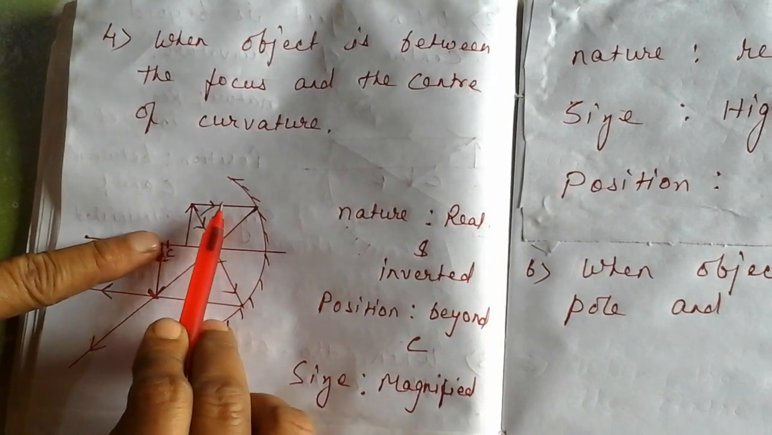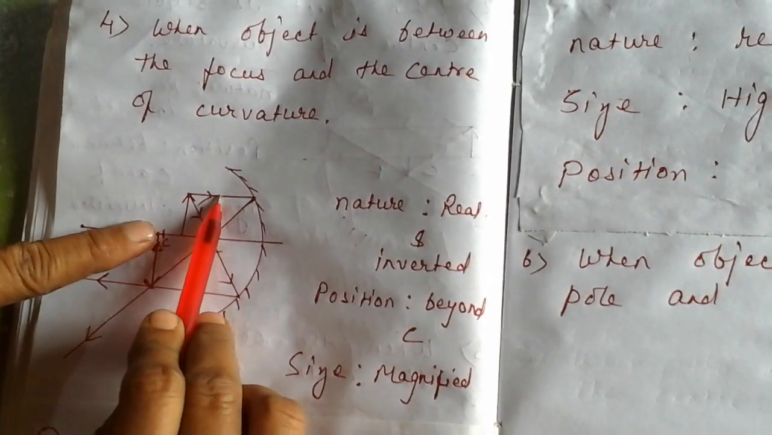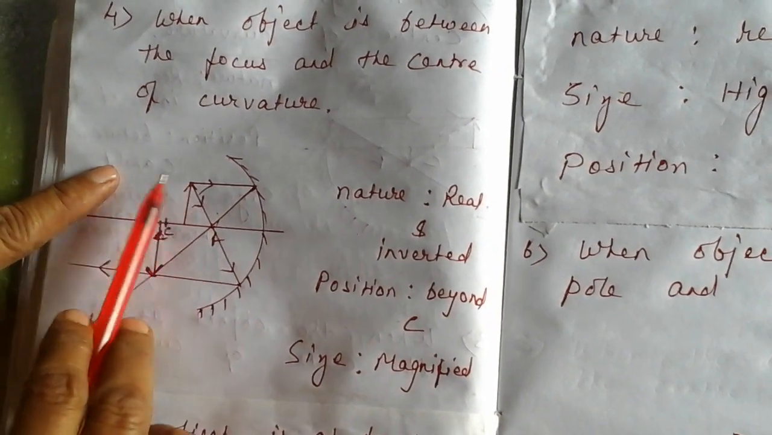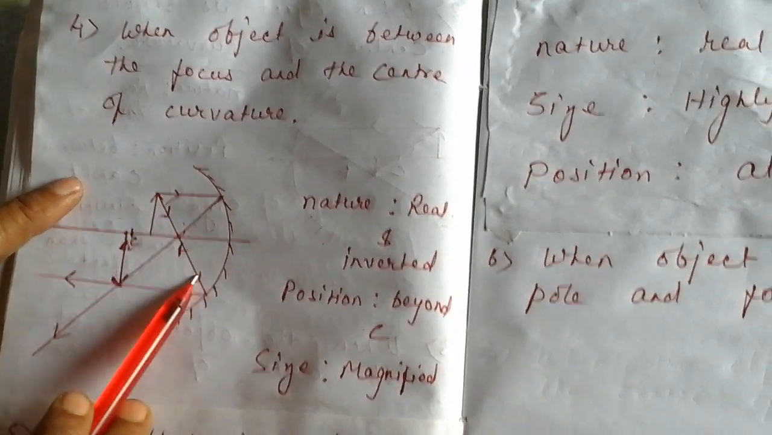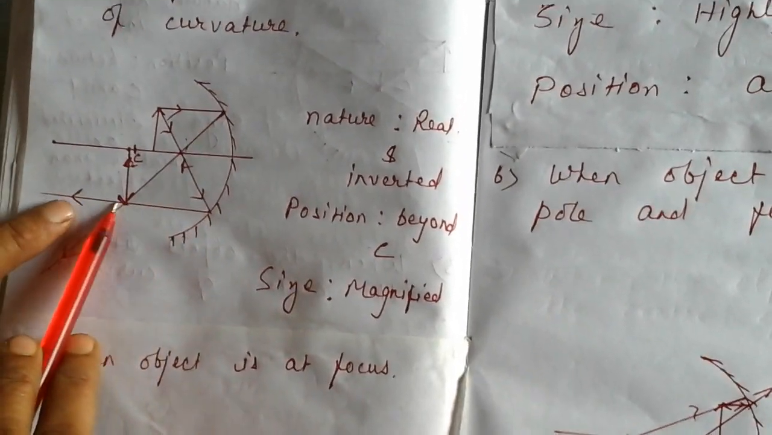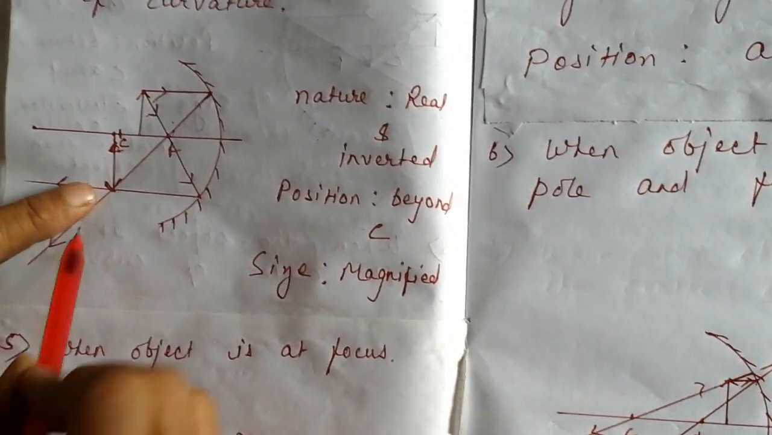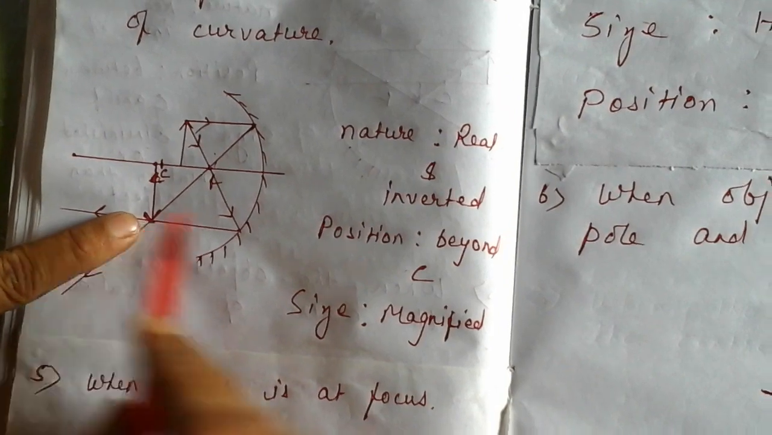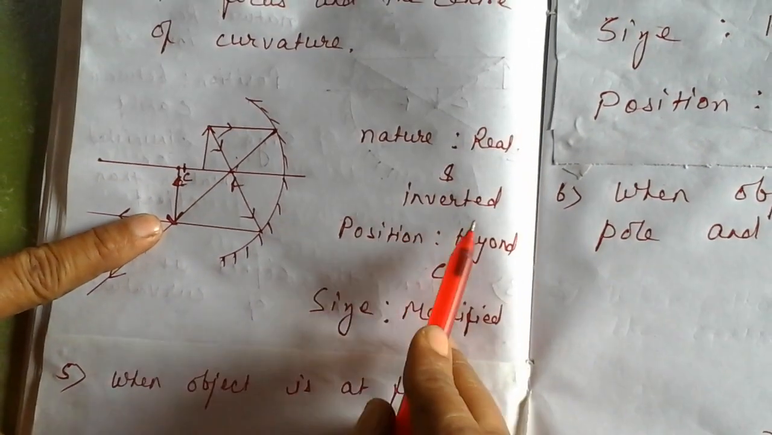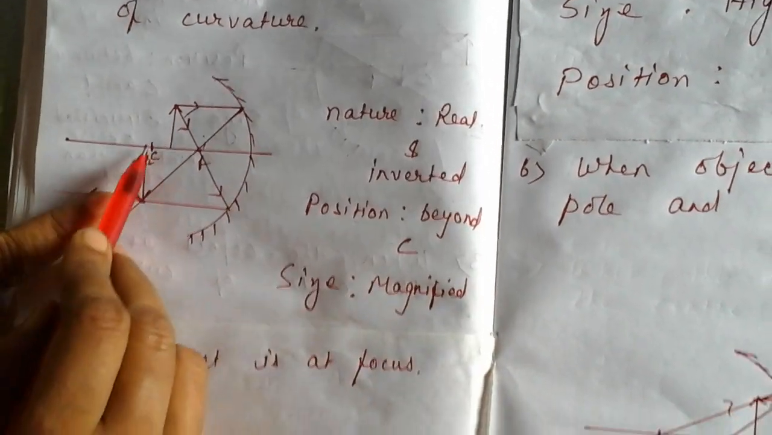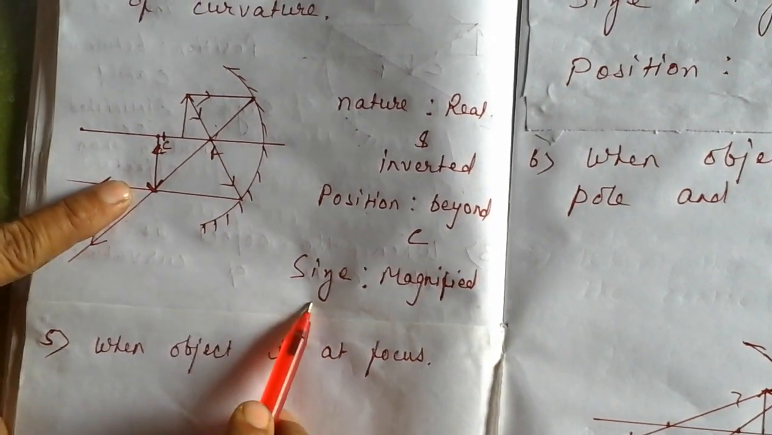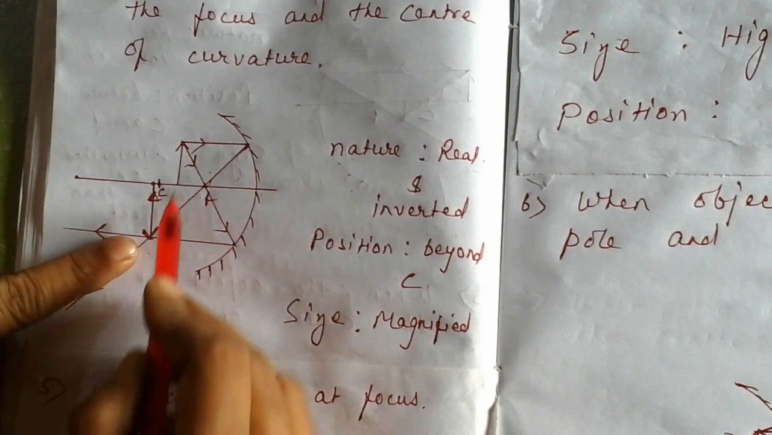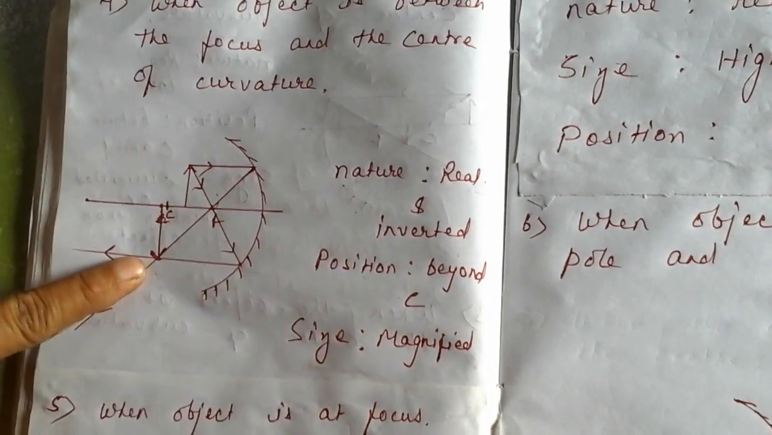First rule, a ray of light parallel to the principal axis, after reflection passes through the focus. Second rule, it passes through the focus. After reflection, parallel to the principal axis, both the rays are meeting over here. Image formed over here. So nature, real and inverted. Position beyond C, size magnified. You are seeing it is bigger than the object.